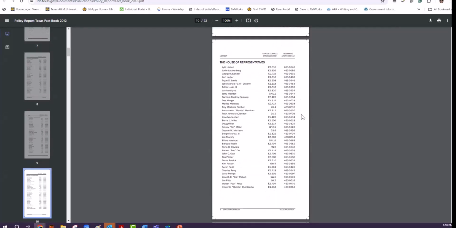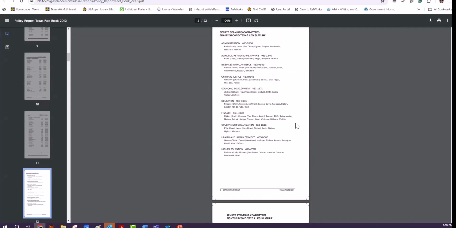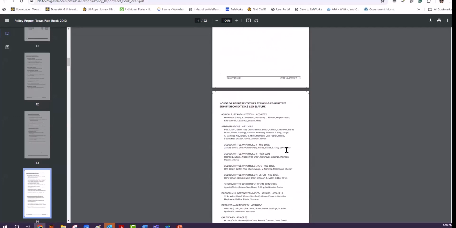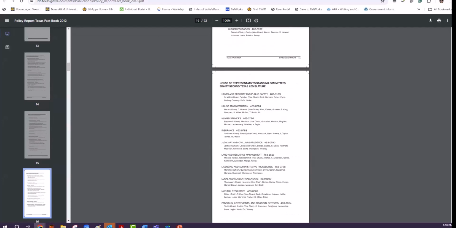So those who are searching may find some important data and information they're looking for through this document.